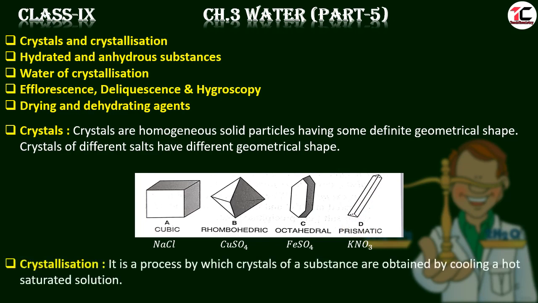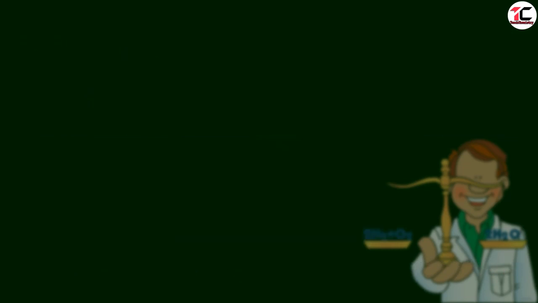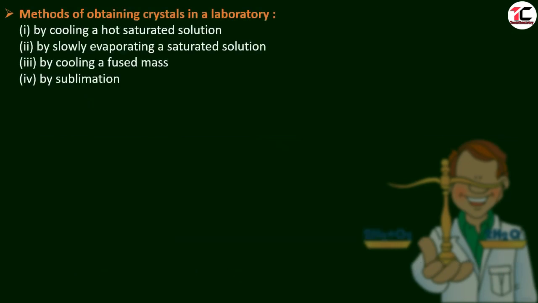What is crystallization? It is a process by which crystals of a substance are obtained by cooling a hot saturated solution. Let us see the methods of obtaining crystals in a laboratory.